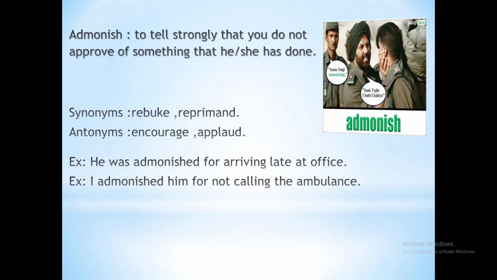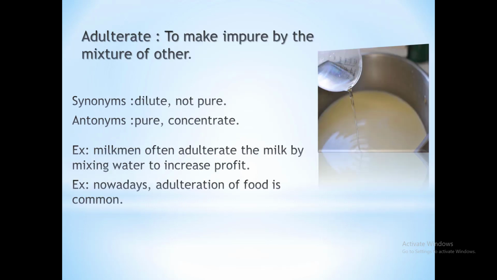Let's see our next word, which is adulterate. Adulterate means to make something impure by the mixture of other things, to dilute something. The best example of adulterate would be the milkmen. Often they do this type of thing to make profit. Hence I have put this as your first example so that you can relate this to your daily life.